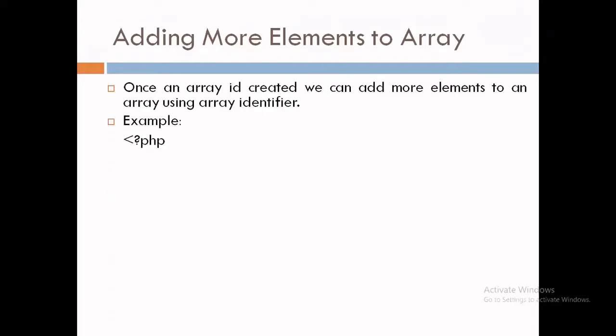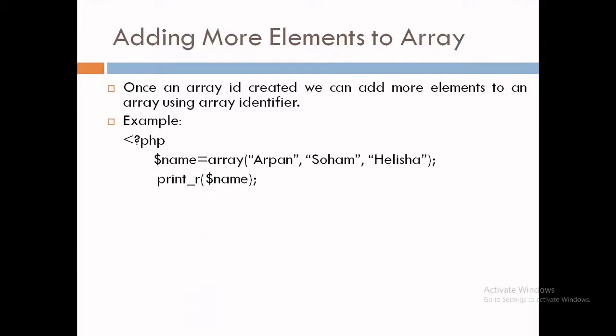So example, starting PHP tag, then $name is equal to array, Arpan, Soham, and Elisha. So these three are my elements. Now I'm printing all these values, print_r $name. Now I want to add some more elements to the existing array name. So in that case, I can use the array identifier.